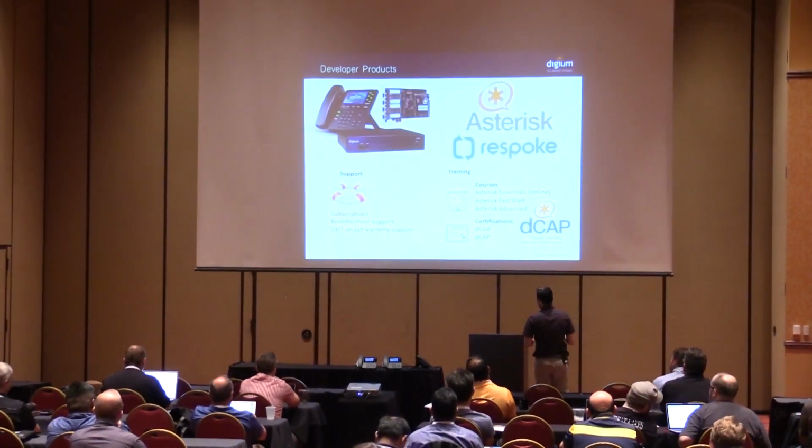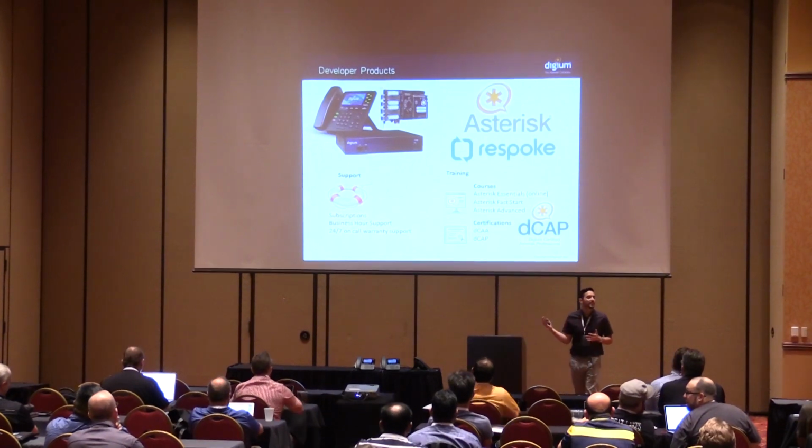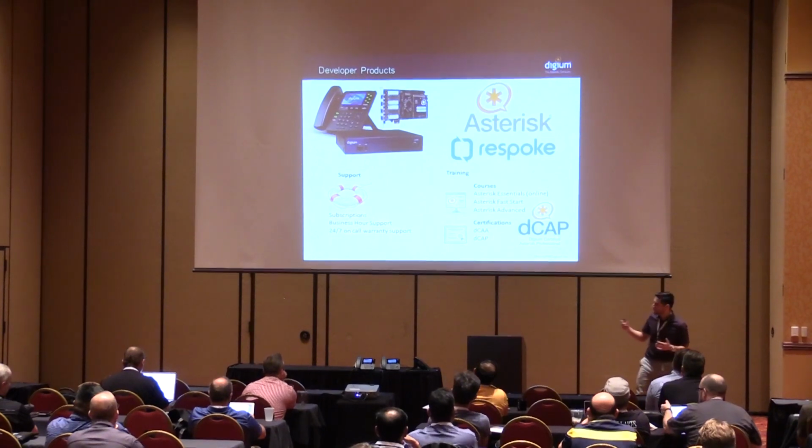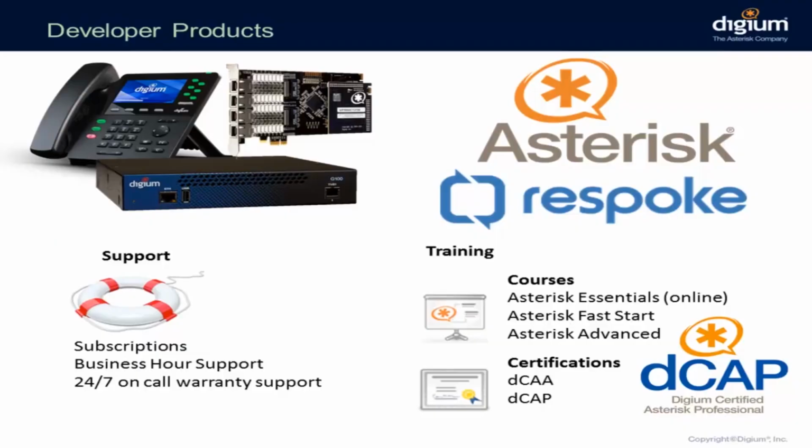For developers, we offer products that interact with Asterisk. So Digium phones, actually these are the new Digium phones, D60, D62, and D65. They also have the other ones, D40, 45, 50, and 70. These are digital gateways. So if you want to connect an E1, a T1, or a J1 to your Asterisk server and you don't want to buy a card, or it's probably in a virtual machine, then you can have a gateway. They have 1 port, 2 ports, 4, and 8.